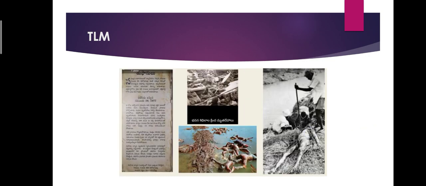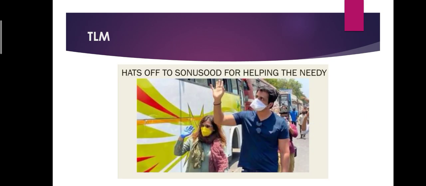This is the news that came in newspapers. He is the one and only person who is a villain in movies and a hero outside. That is Sonu Sood. Hats off to Sonu Sood for helping the needy people.